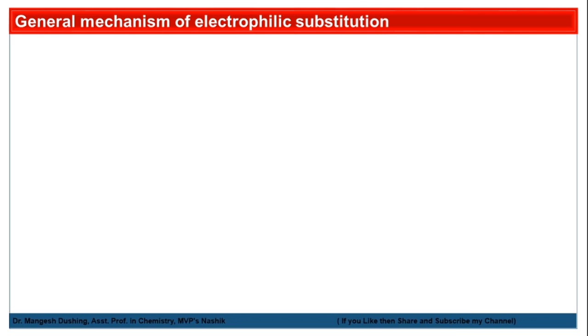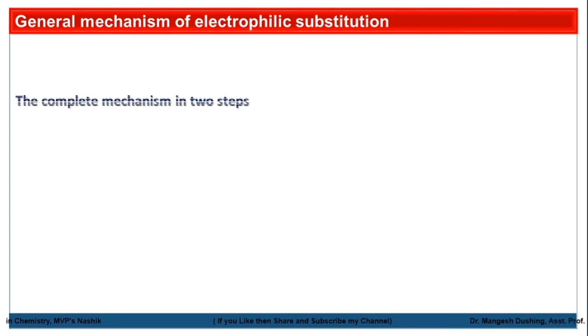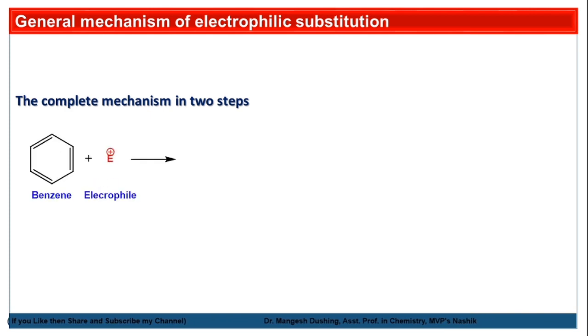Before going into the details, we will see the general mechanism of electrophilic substitution which we learned in the last video. This electrophilic substitution reaction has a complete mechanism in two steps. First, the benzene and the electrophile.